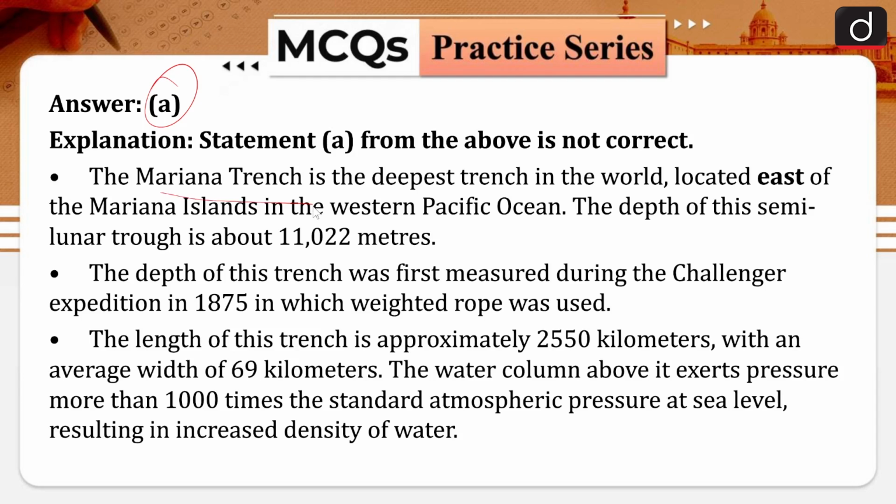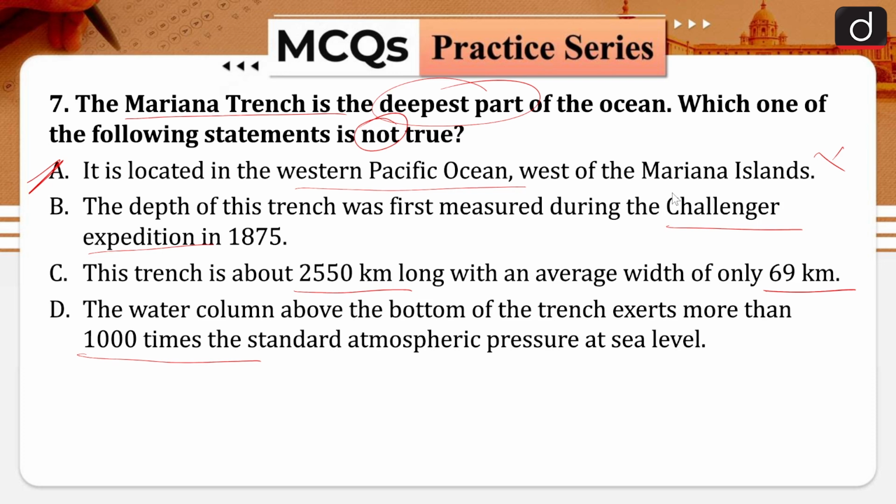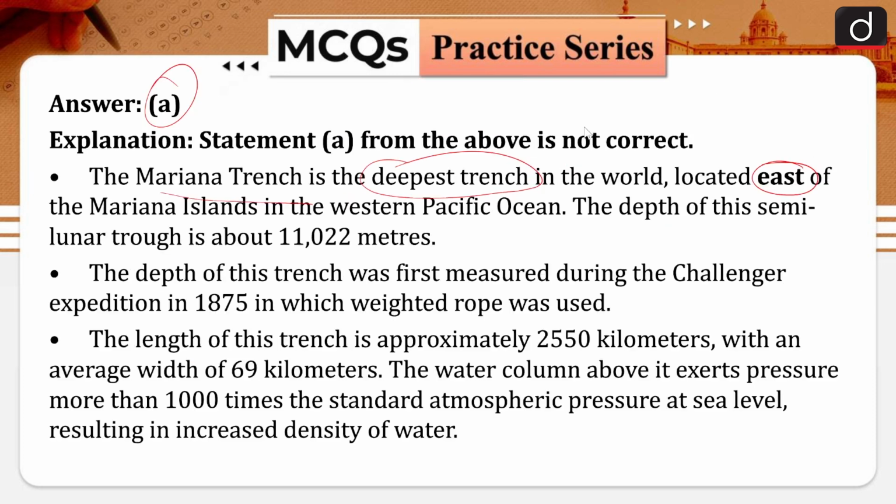So the Mariana Trench is the deepest trench in the world, located east of the Mariana Islands in the western Pacific Ocean. So it is located east of the Mariana Islands, not west. The depth of this semi-lunar trough is about 11,022 meters. The depth of this trench was first measured during the Challenger expedition in 1875, in which vegetated rope was used.